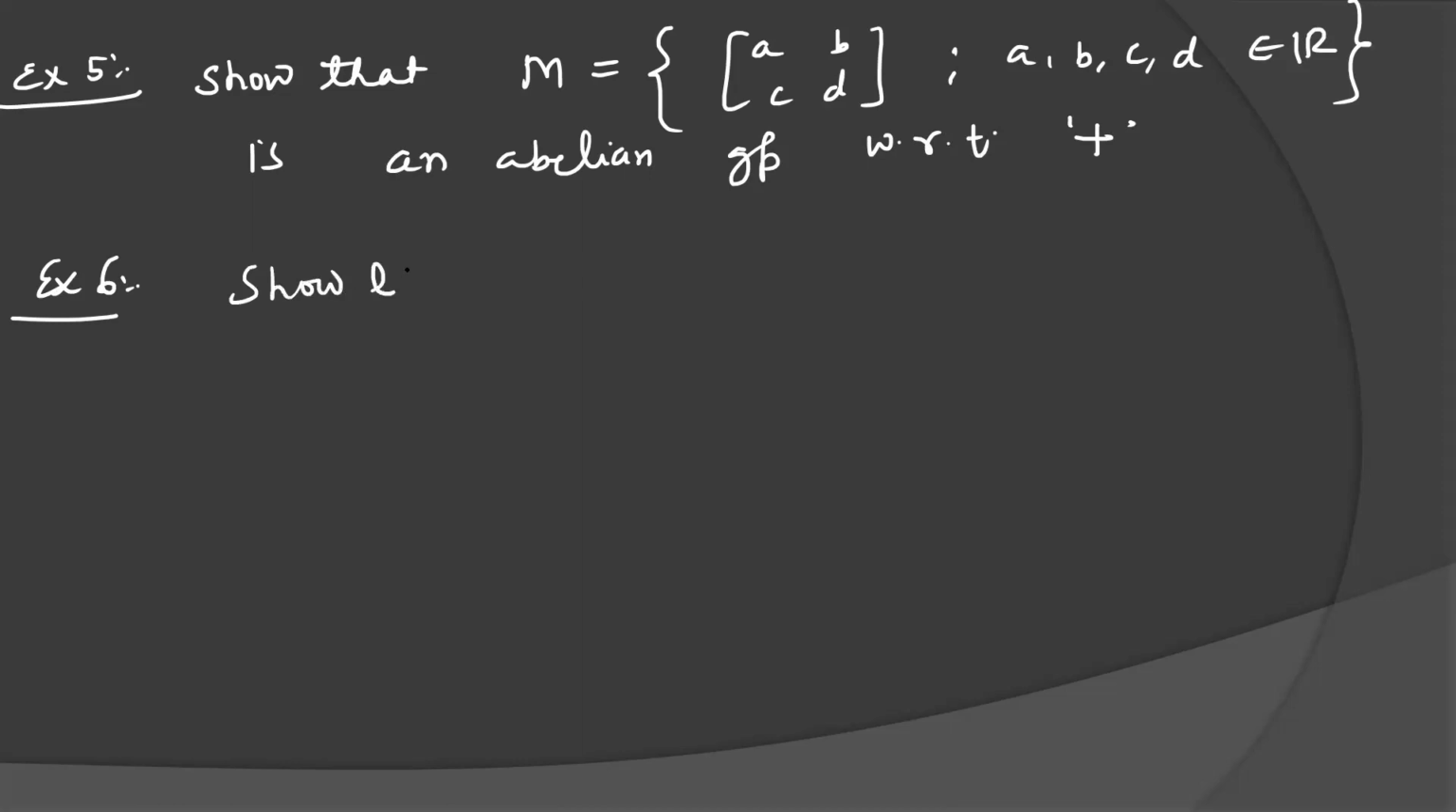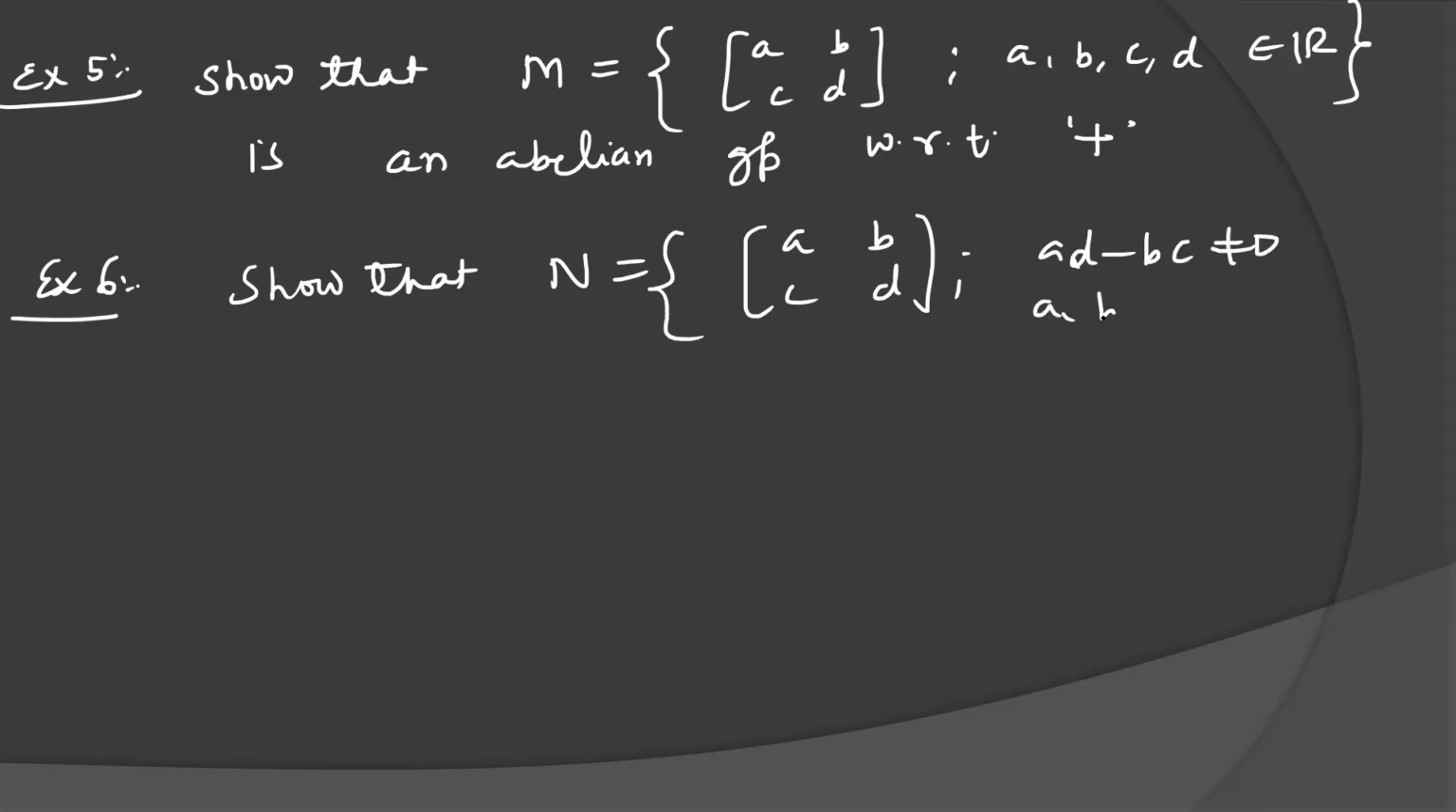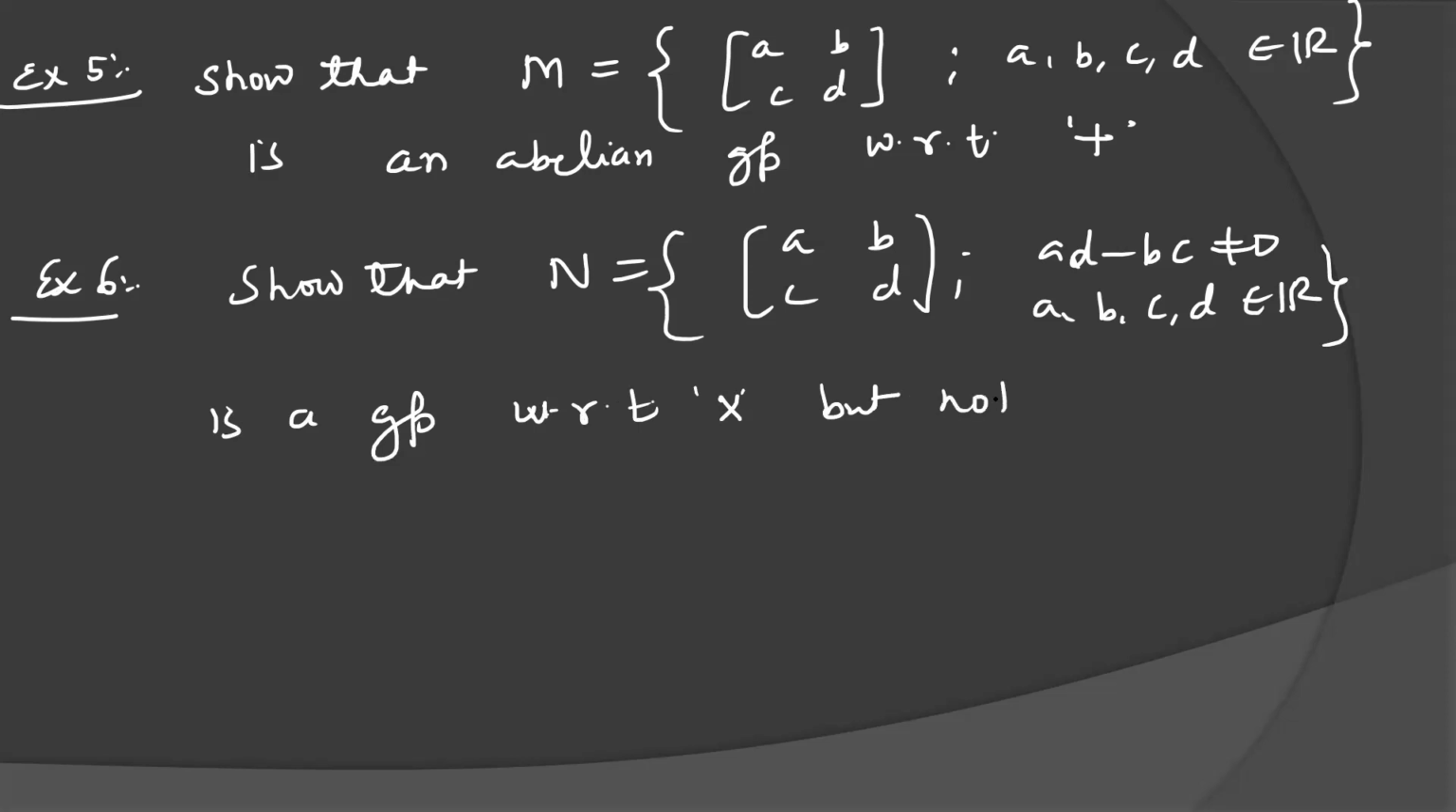Next, example 6 I am giving you. Show that the set of matrices A, B, C, D, with AD minus BC not equal to 0 and A, B, C, D real numbers, meaning the determinant is non-zero, is a group with respect to multiplication, but not an abelian group. Only we have to show that it is a group with respect to multiplication, but not an abelian group. So I'm going to solve the sixth question for you.